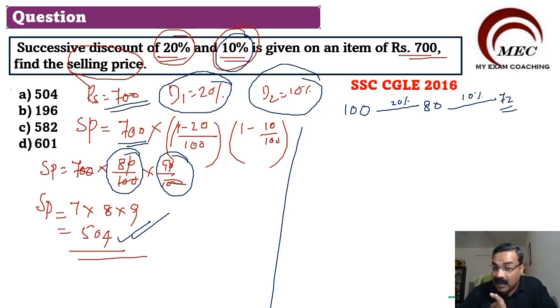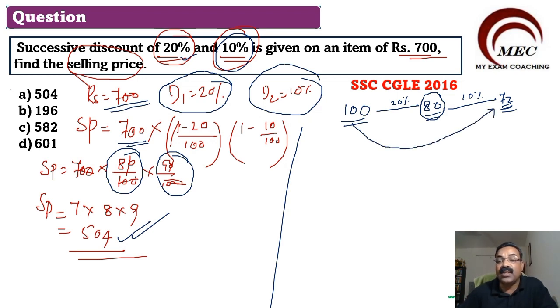Understand very clearly. 20% you reduced, so 100 will become 80. So this 100 rupees has become 72.